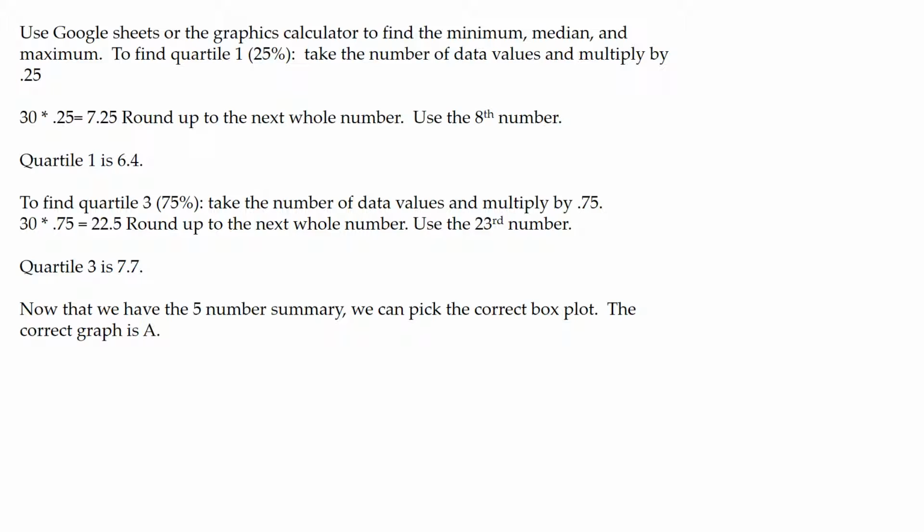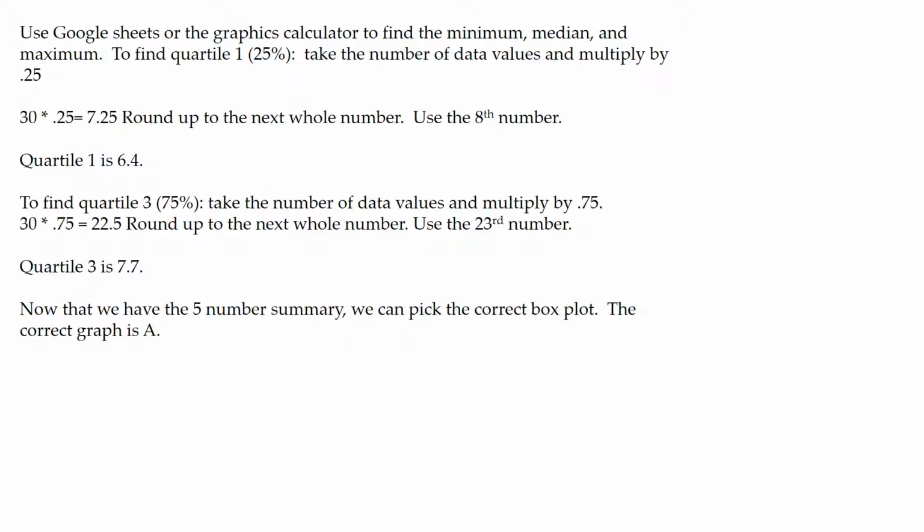Use Google Sheets or the graphics calculator to find the minimum, median, and maximum. We've already been doing that in class. The only thing new to find will be the quartiles. To find quartile 1, which is the 25% mark, you take the number of data values and you multiply by 0.25. In this problem we had 30 weights. 30 times 0.25 is 7.25.